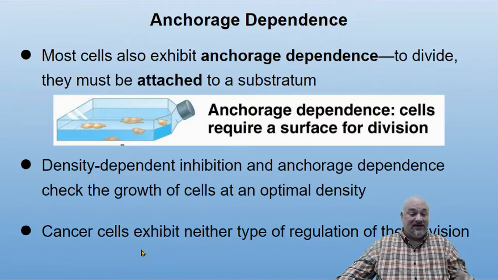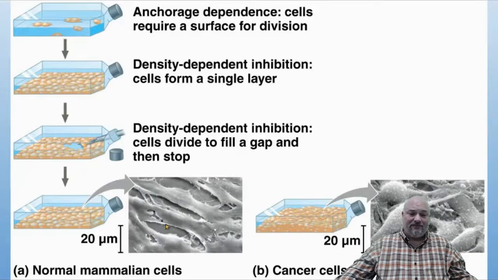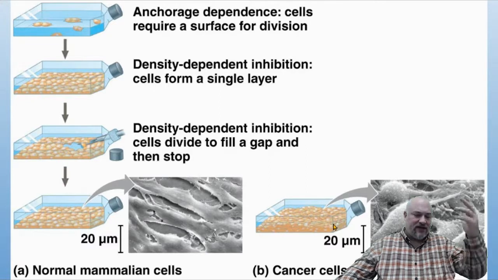Cancer cells exhibit neither type of regulation. They'll grow wherever, and it doesn't matter how dense they are, they want to keep on growing. So put it all together here. Anchorage dependence, they need a surface to grow on, and they'll keep growing until they fill up the space. If there's a gap, they'll grow to fill the gap, and that's normal. And that's how we grow, and that's how we repair tissues. Cancer cells don't do that. They just grow all over top of each other, anywhere they want, and keep on going.